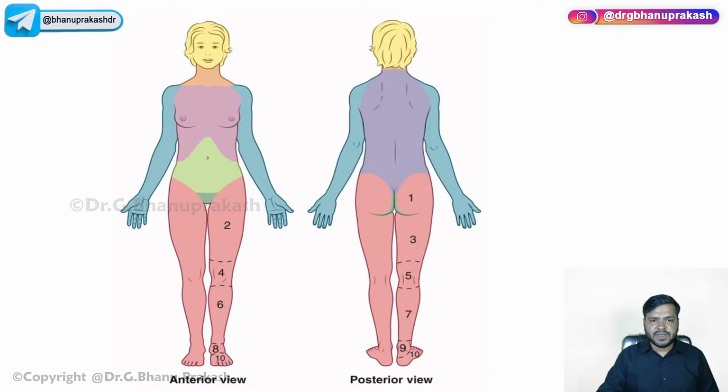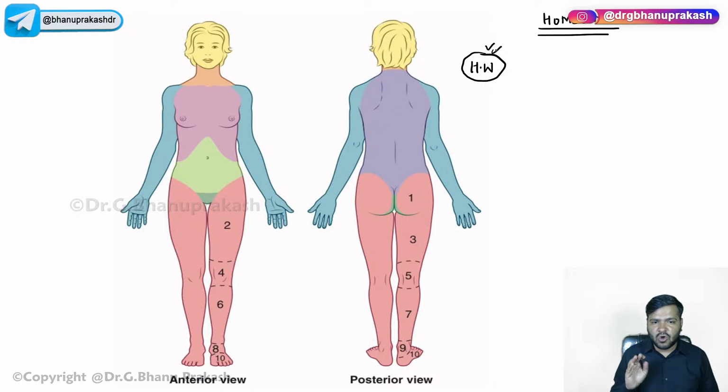Now, before coming to that, you guys are going to mark this as homework, right? You are going to mark all the regions over here. This is your homework, guys, and please mark all the regions.